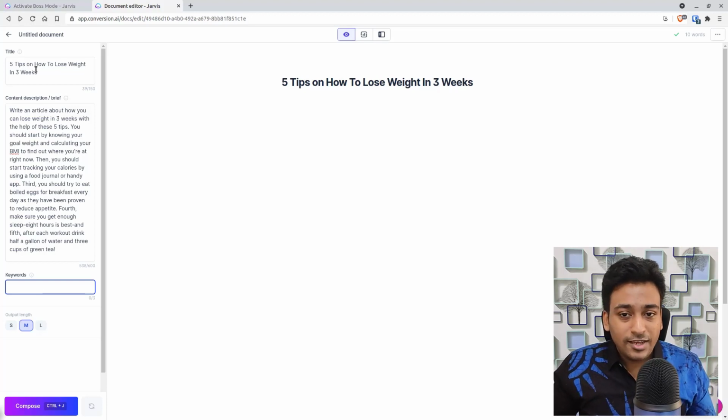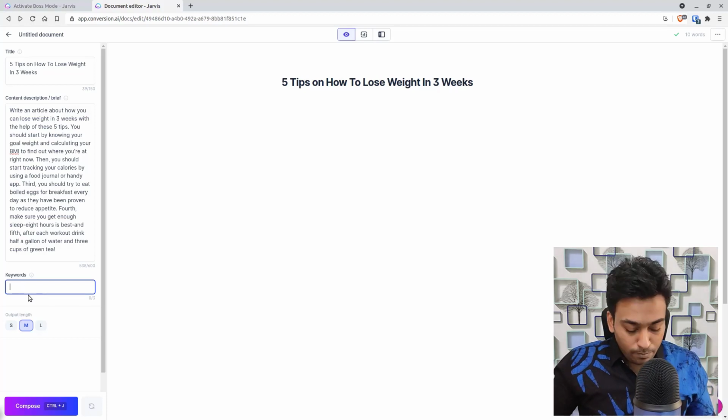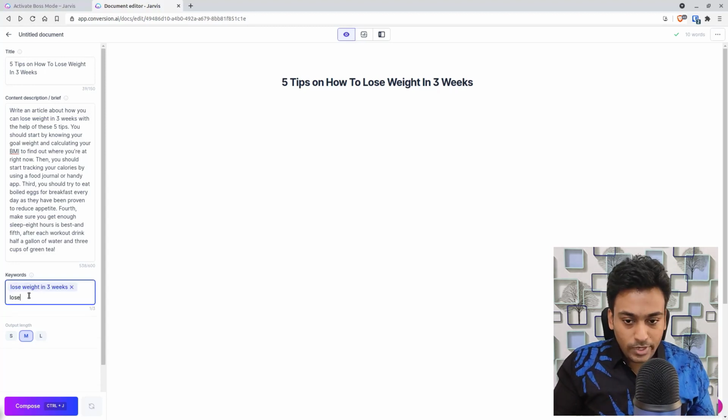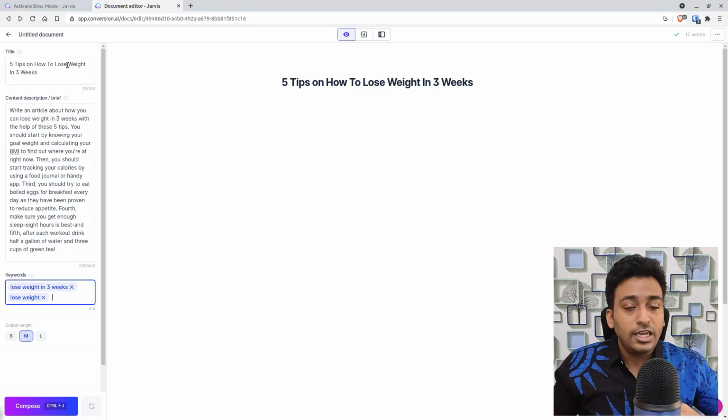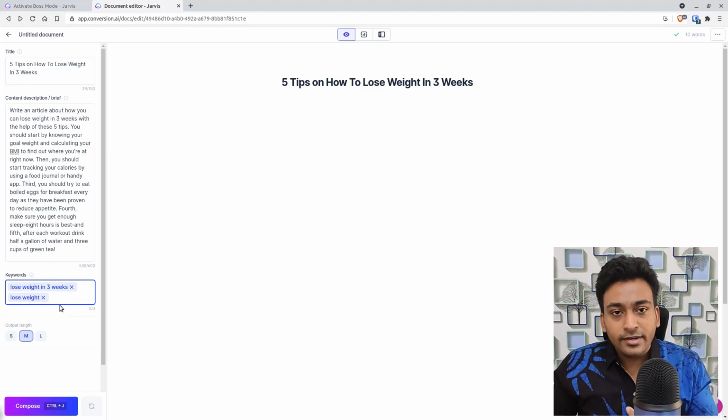But you can get keyword ideas based on the title it generates or content grade. For example, one keyword could be something like lose weight in 3 weeks or lose weight in general. I like to keep one keyword as just an overall keyword, even if you can't rank for it, because it helps you define context within Jarvis, so it can generate better content suggestions for you.